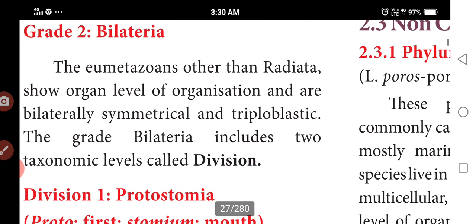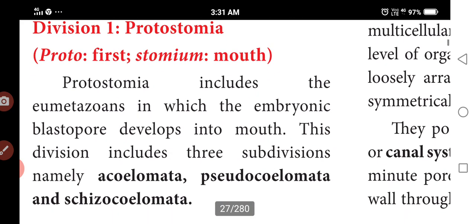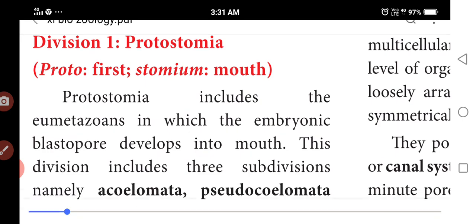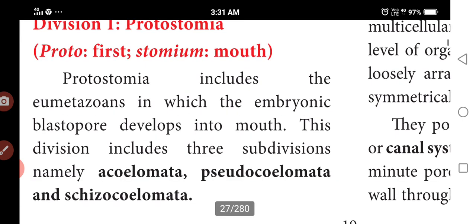Next one is Bilateria. It is also Eumetazoa other than Radiata. So it is classified at the organ level of organization, and bilaterally symmetrical and triploblastic animals are here. Next one is the Protostomia. Proto means first, stomium means mouth. So at the time of embryonic development, Eumetazoan animals develop a pore-like structure in the first segment, as in the earthworm. Okay, that is called the prostomium.